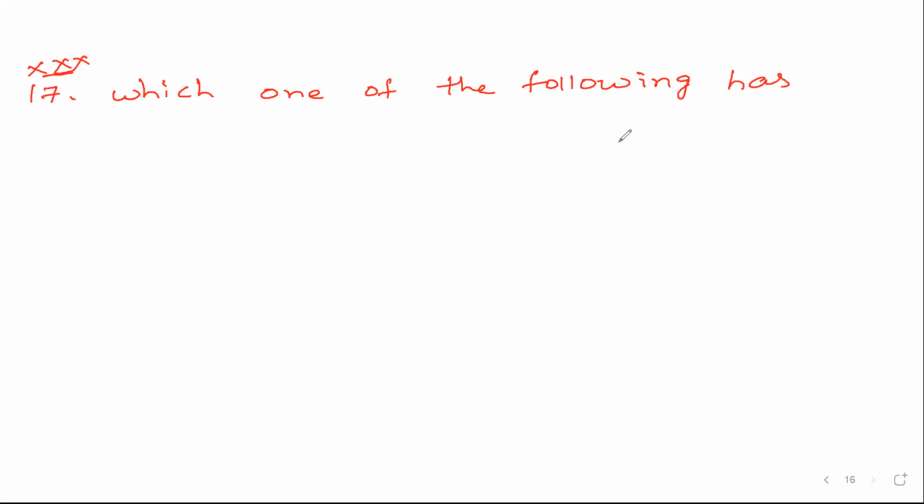Which one of the following has an optical isomer? This is a very, very important question that has come in the previous JEE Mains 2010 paper. That's why I'm discussing so many questions, because from this area you will definitely get one JEE Mains question. So please try to understand.